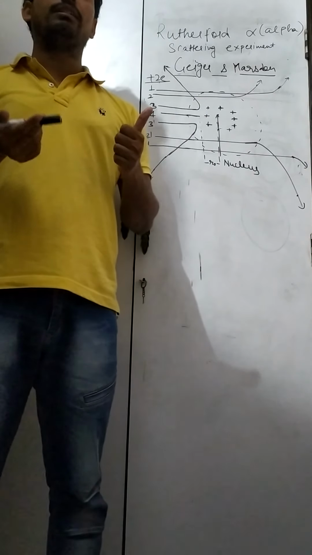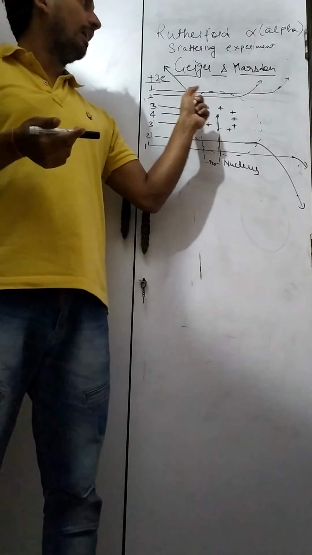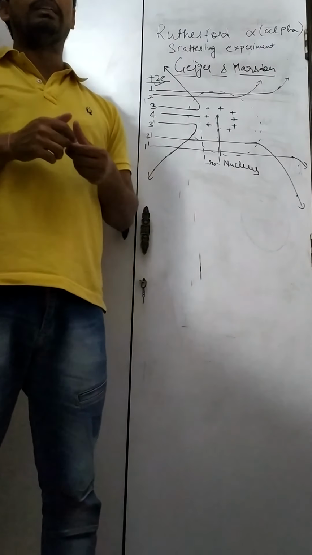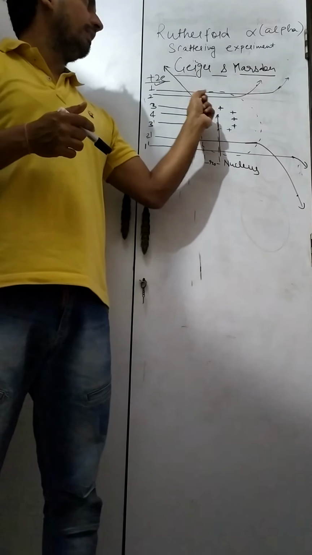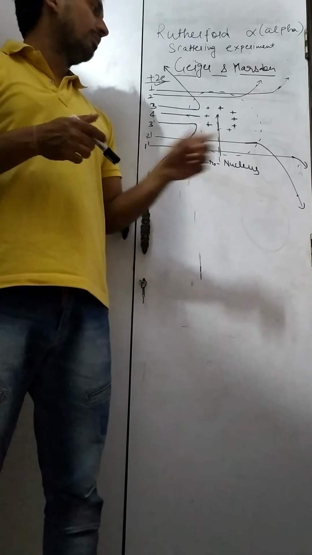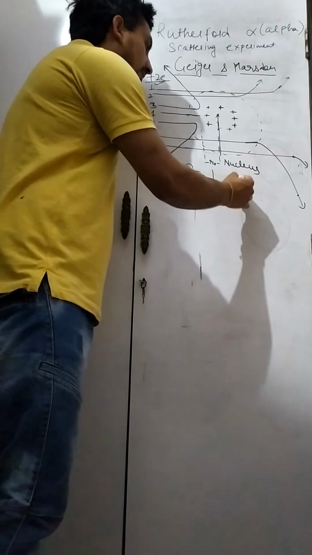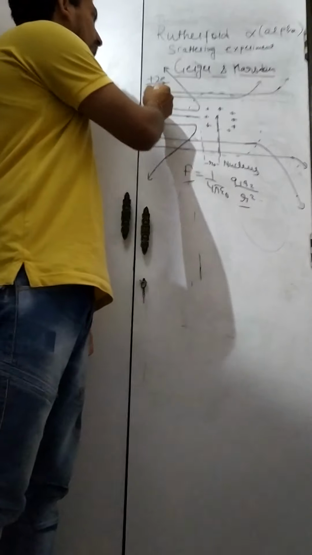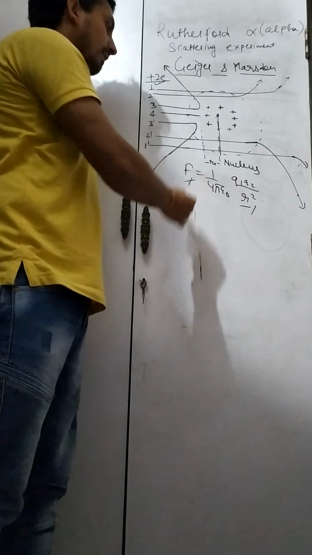From the second observation they concluded that there is a repulsion force, as the alpha particle has a charge of positive 2e, twice the charge of a proton. So the force between the alpha particle and the charge present in the nucleus is a repulsion force, and that repulsion force depends upon the distance. If r is greater, force is lesser. So these alpha particles were deviated through a small angle, because in this case r is greater and force is lesser.